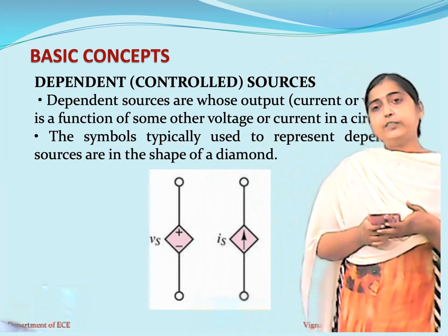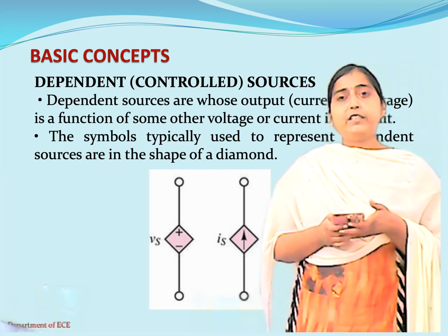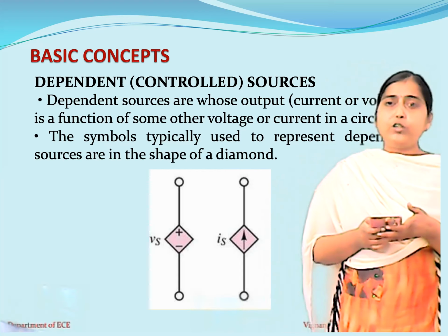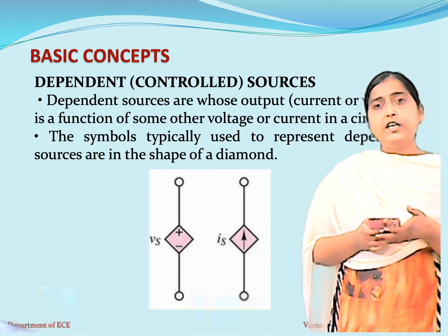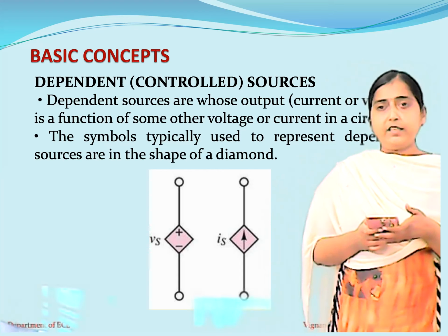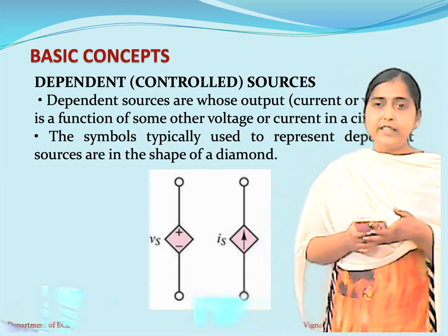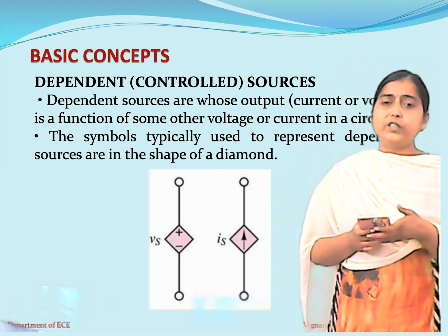That means it is a current source but its value depends on a voltage. The third one is the current controlled voltage source. It is a voltage source but it depends on a current. The last one is the current controlled current source. That means it is a current source but it depends on a current.